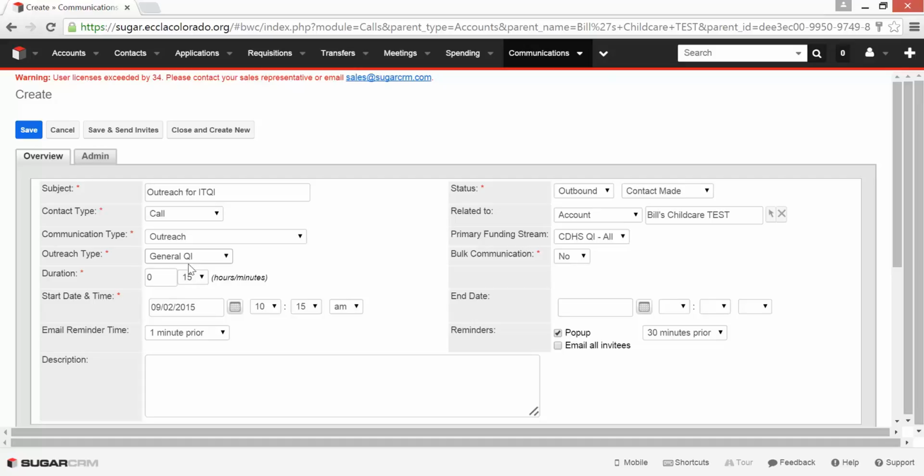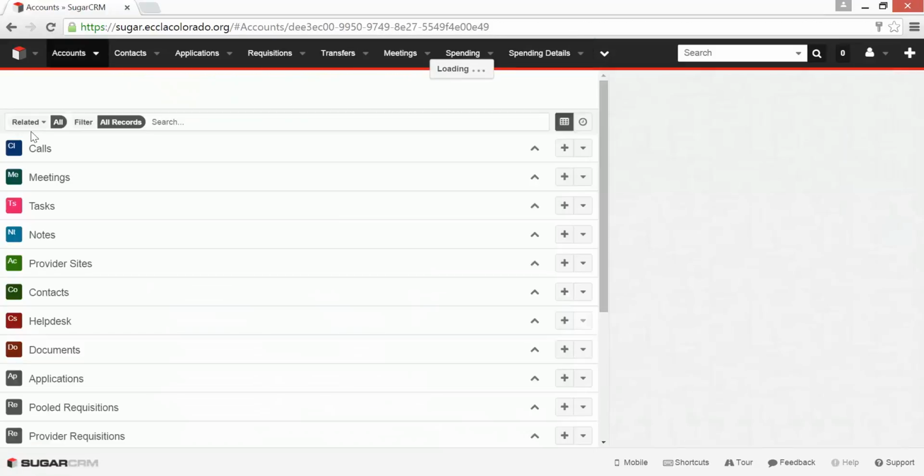It's very important that duration be set to at least 15 minutes. Even a 1-minute phone call should be set to 15 minutes. So make sure you record everything in 15 minute or greater increments. The start date and time can be indicated here, and you can also set up an email reminder for yourself. When you're done, you can go ahead and click Save, and that is the end of that.